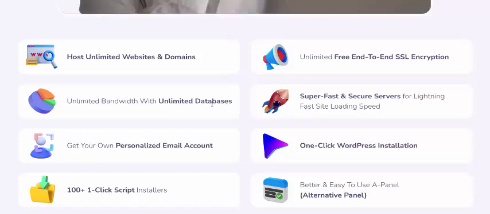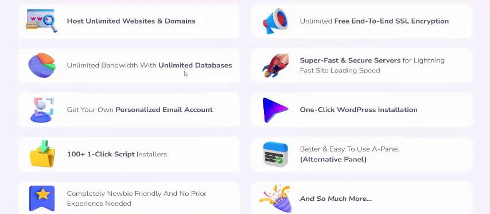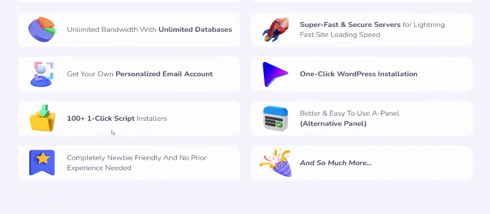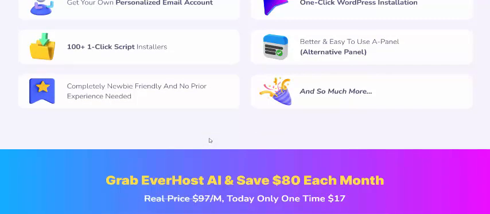Host unlimited websites and domains, with unlimited free SSL, unlimited bandwidth, unlimited databases, super fast servers, professional email accounts, one-click WordPress, and 100 plus one-click scripts. It has an easy-to-use panel, and no experience is needed.